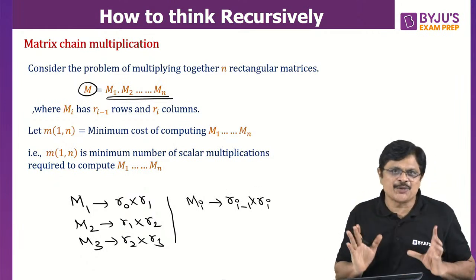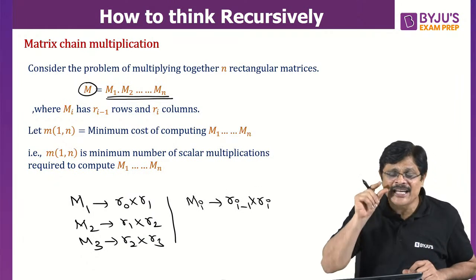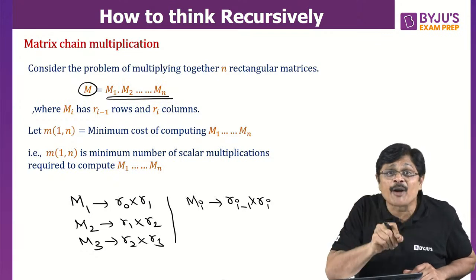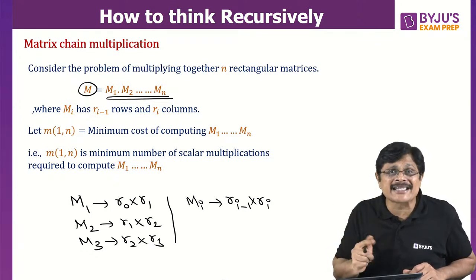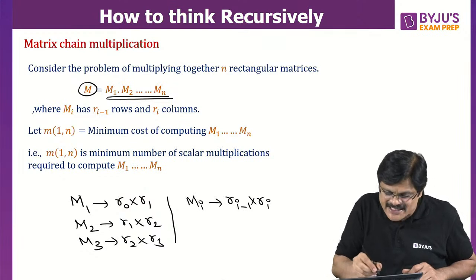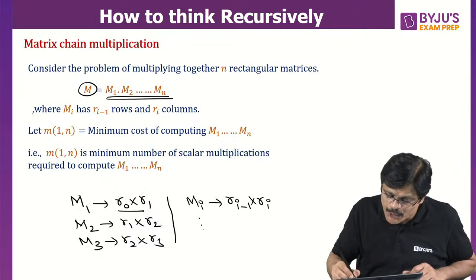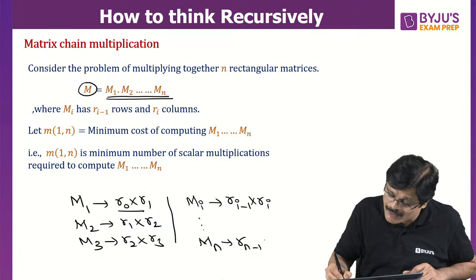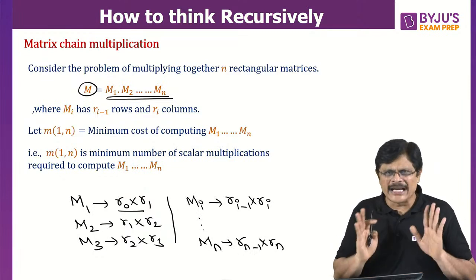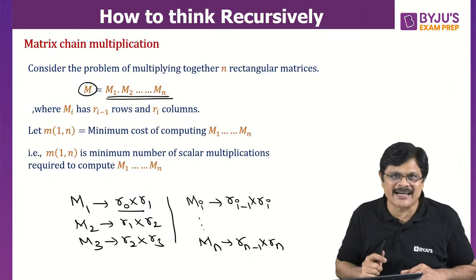That is the order of each matrix. For each matrix, we will have the number of rows and the number of columns. So let us assume that each of these matrices has some order like r0 by r1 for m1, r1 by r2 for m2, and continuing this way, the last matrix, mn, will have order r(n-1) by rn. We assume these orderings for each of these matrices.